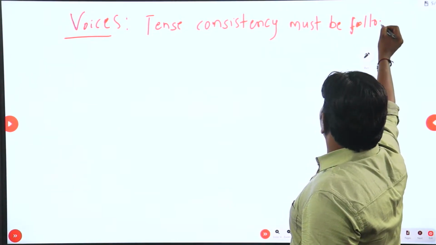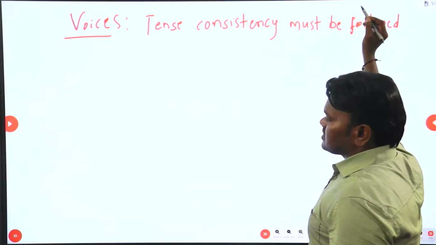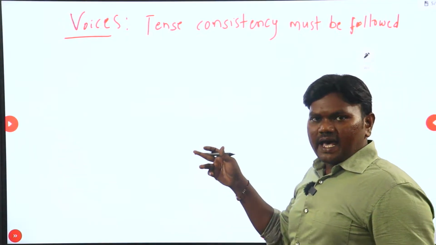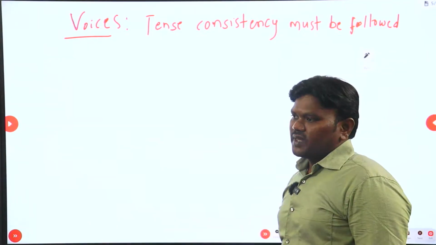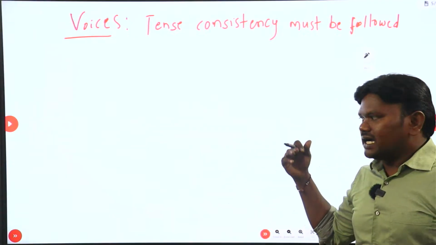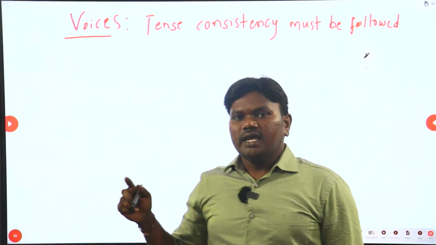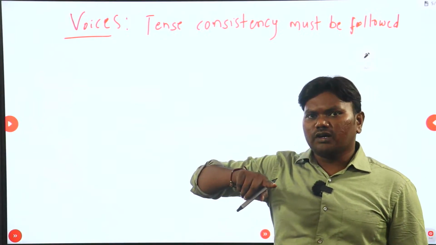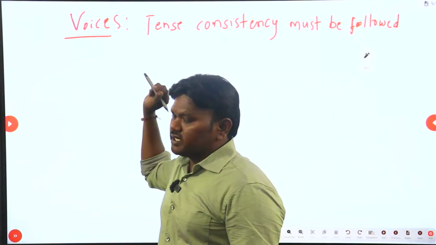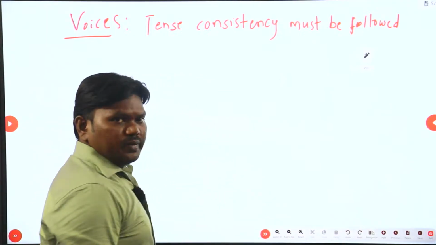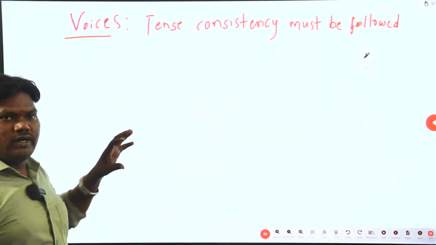If I state a sentence in present tense, its passive should also be in present tense. Vice versa. If I talk about a sentence which is in passive, in present form, its active should also be in present form. This is the most important point. Next, the verb form should be taken accordingly, that we will discuss.